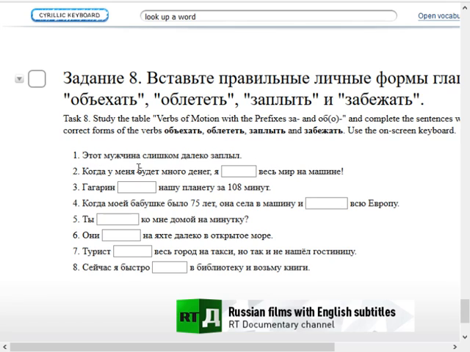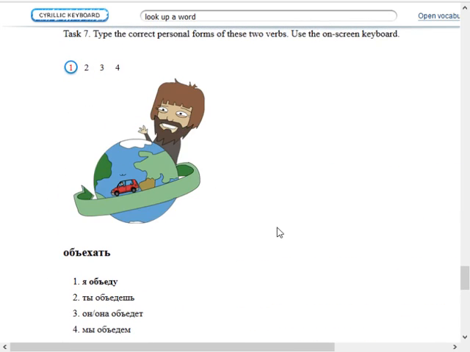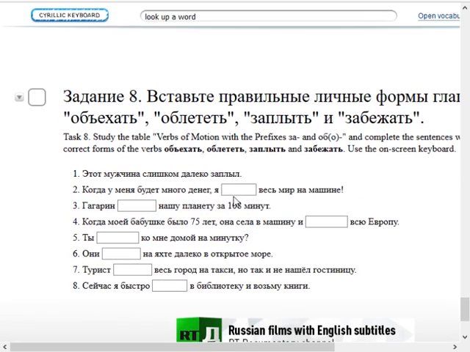Когда у меня будет много денег, when I have, or when I will have a lot of money, because it's будет, so when I will have a lot of money, я something весь мир на машине. So I guess he's saying he will go around the world in a car. The verb for that here should be объеду, so я объеду весь мир на машине. When I have a lot of money, I'll drive around the entire world in a car. I have bad news for you, sir. Oceans.